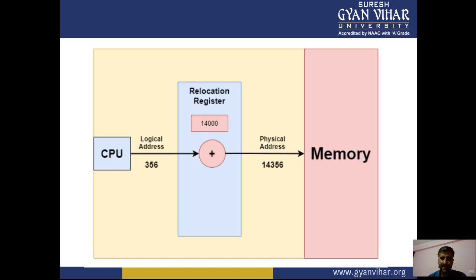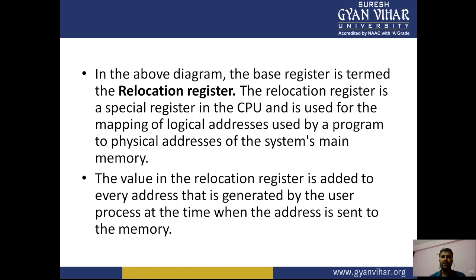So here you see that there is a logical address which is created for the CPU, and in the secondary memory there is a certain kind of physical address memory. With the help of register relocation, the CPU can create another unit to understand both the logical as well as the physical address. In the above diagram, the base register is termed as a relocation register.